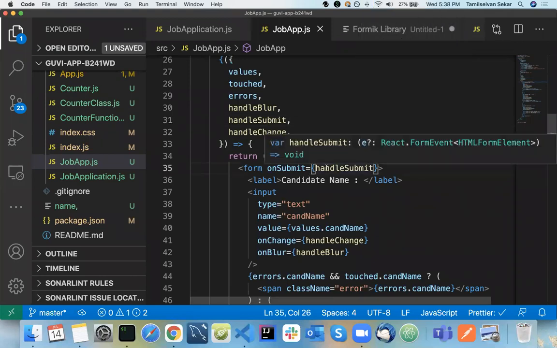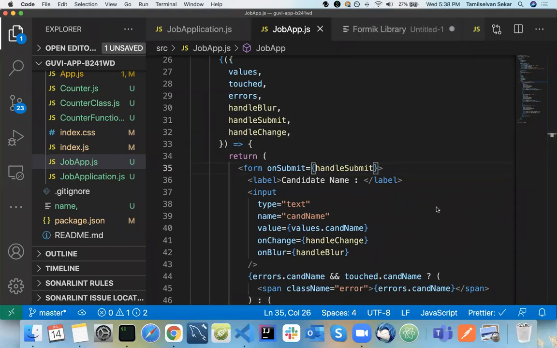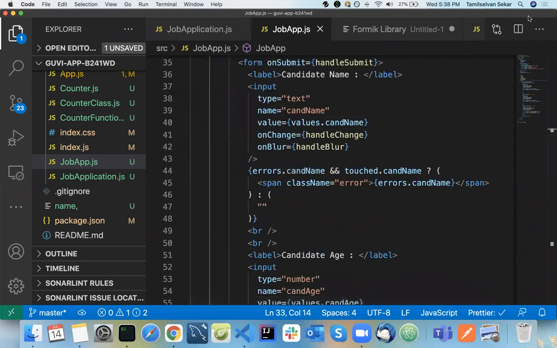Okay, so can you repeat once? On blur part alone. Okay. See here. You don't want to confuse anything here. I will show you from scratch. I'm going to hide this. I'm not going to use on blur anymore for now.